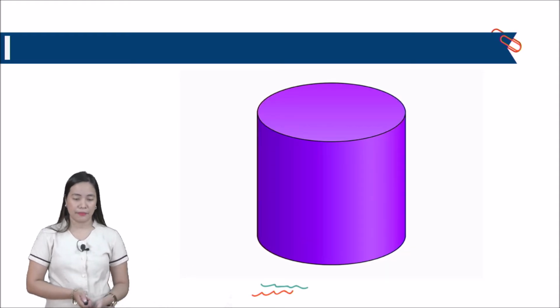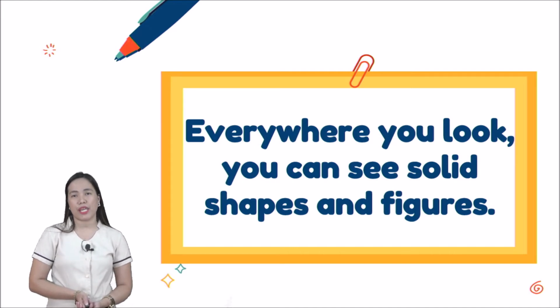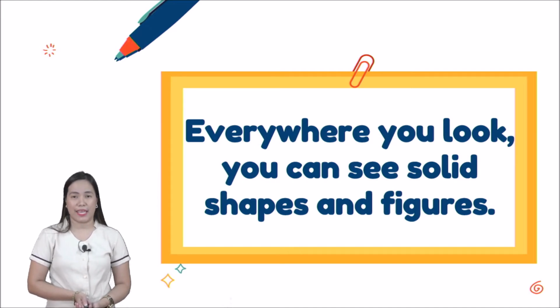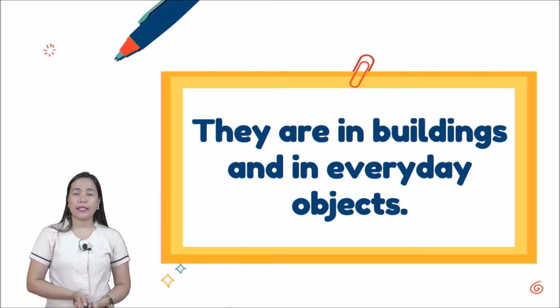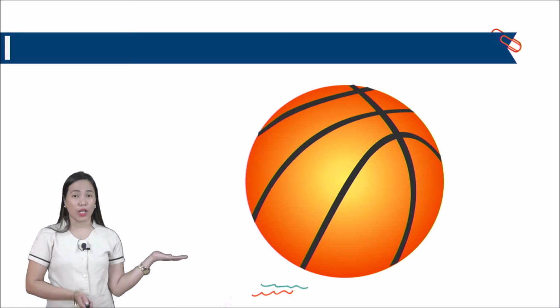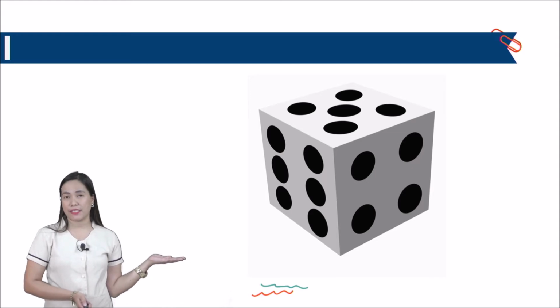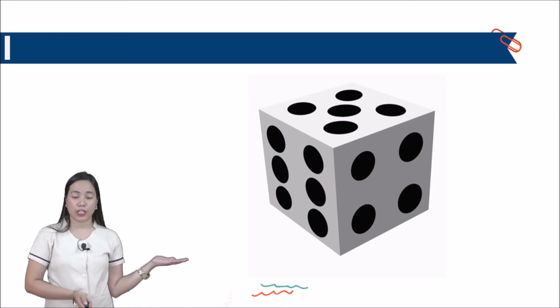Okay, kids? Everywhere you look, you can see solid shapes and figures. Okay, let's have an example of solid shapes everywhere that we can see. They are in buildings and in everyday objects. These are, what's this? Ball. A ball is a sphere, right? Very good. How about a dice? What solid shape is this? Very good. It's a cube.